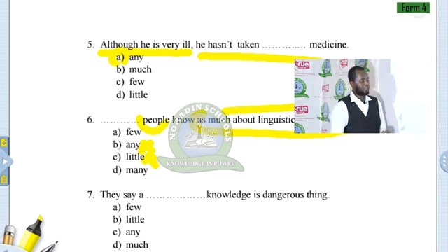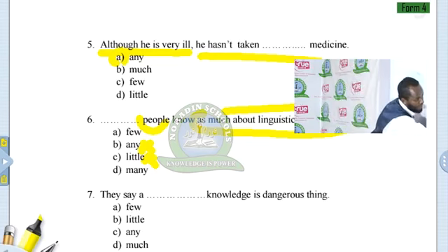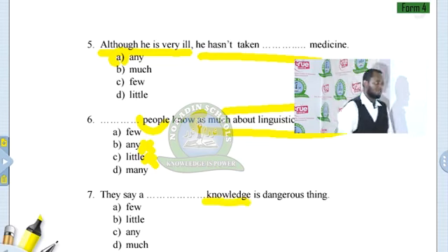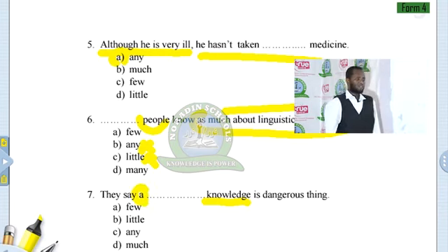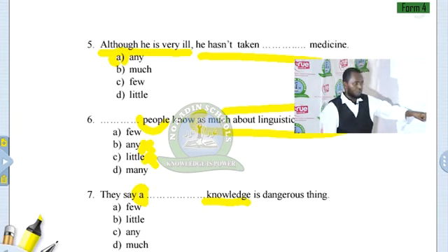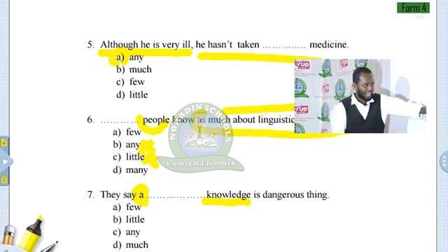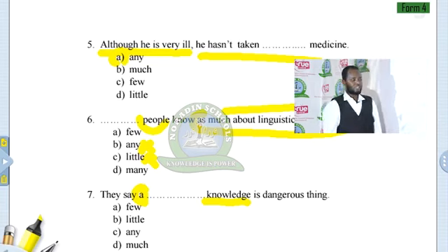Okay. What about number 7? They say a knowledge. So you have uncountable nouns and you have the article a. So do we use few? No, teacher. Why? Because few can be used with plural nouns and knowledge is uncountable.